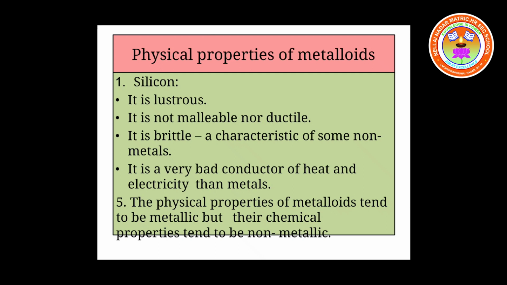So the physical properties of metalloids tend to be like those of metals, and the chemical properties of metalloids tend to be like the properties of non-metals. Have you understood, children?